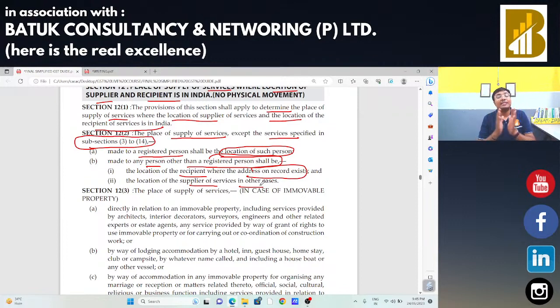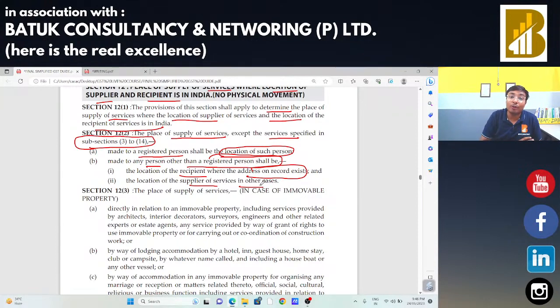Okay, then after that we started the concept of place of supply, intrastate supply, interstate supply. In case of interstate supply, one specific thing is SEZ, and then we discussed import and export, and then the providing of services, and in case of services what will be the place of supply. This is the summary of today's session within 2 minutes.